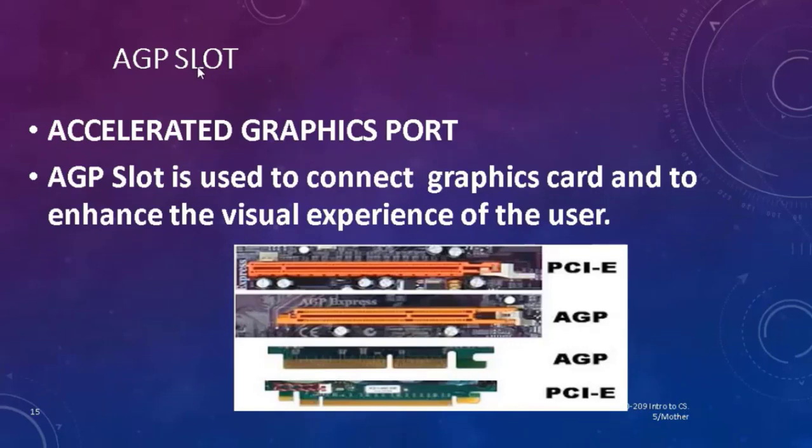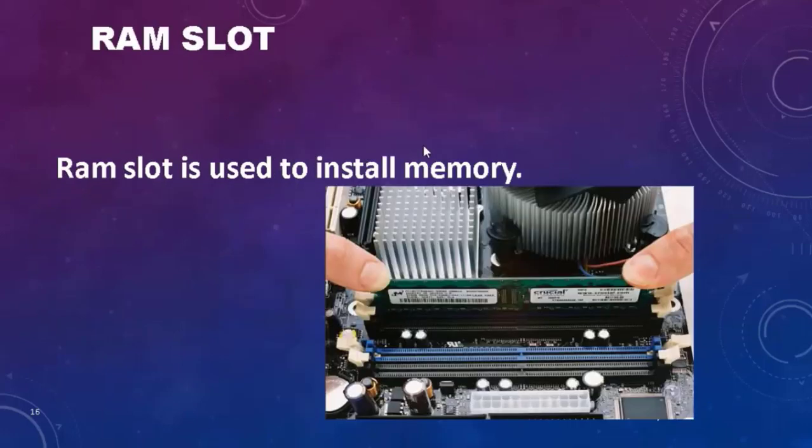The next slot is AGP. AGP is accelerated graphics port. You can see a port over here where the graphics cards will be inserted over this slot. RAM slot. RAM slot is used to install memory. This is a slot where the RAM is being installed.